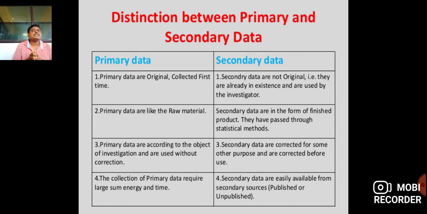Another difference is that collecting primary data requires a lot of energy and time; many students must collect together. As a second example, in our Nandgaon area, how many people were observed with corona? Suppose the Mahanagarpalika sends three Asha workers directly to the field. They go home to home and analyze which symptoms people have; some people have nausea, some have other symptoms. The collection of symptoms is the primary data.